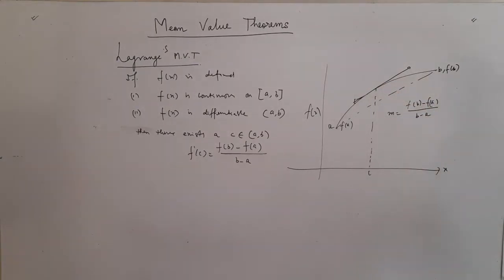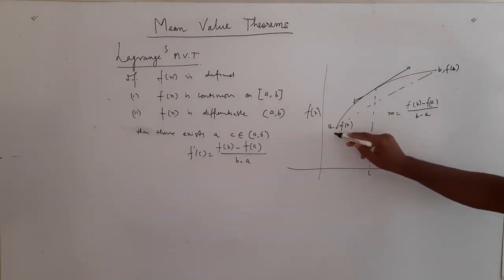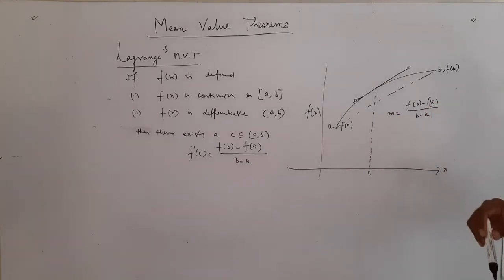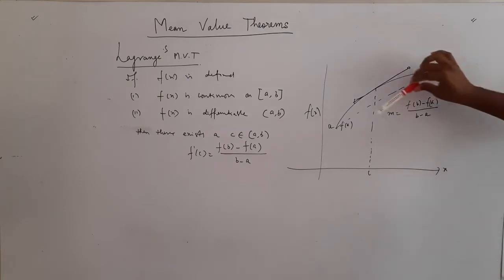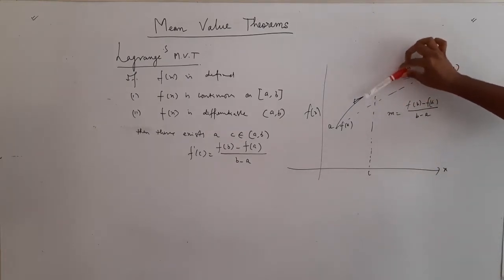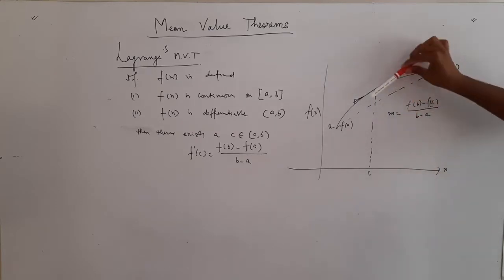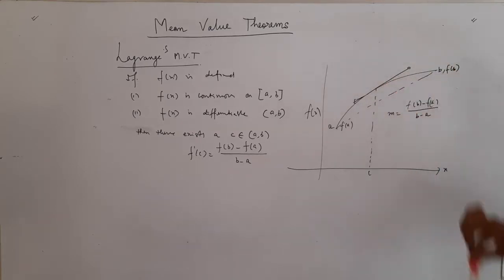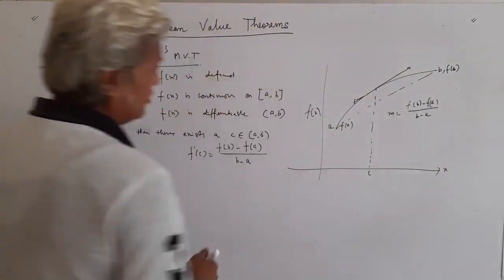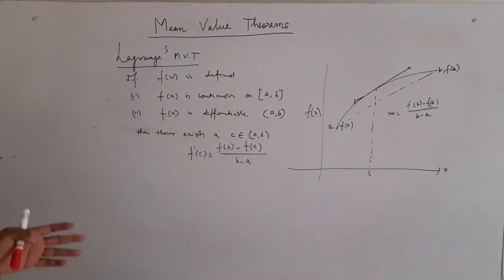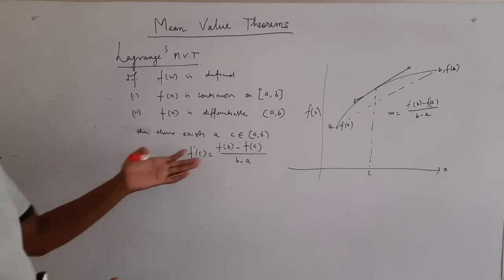If I say this is point A, this line is the chord, and between these two points you can find a tangent which will be parallel to it. If the function goes the other way, this theorem always holds true. I hope this is a very simple theorem, everyone can understand it easily.